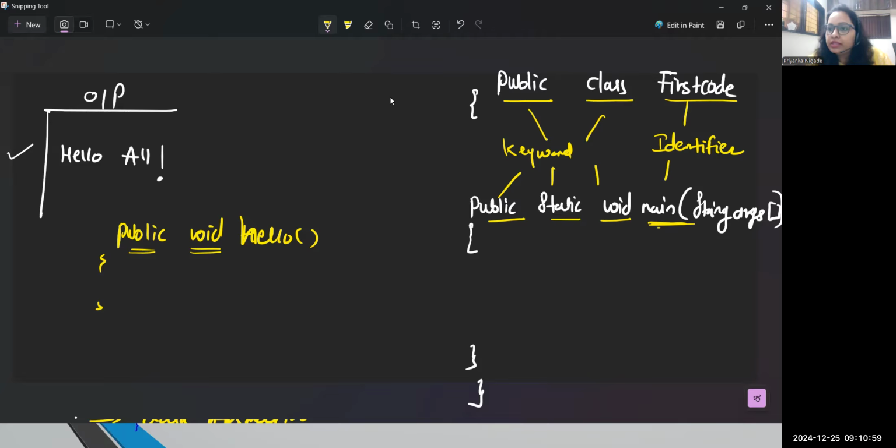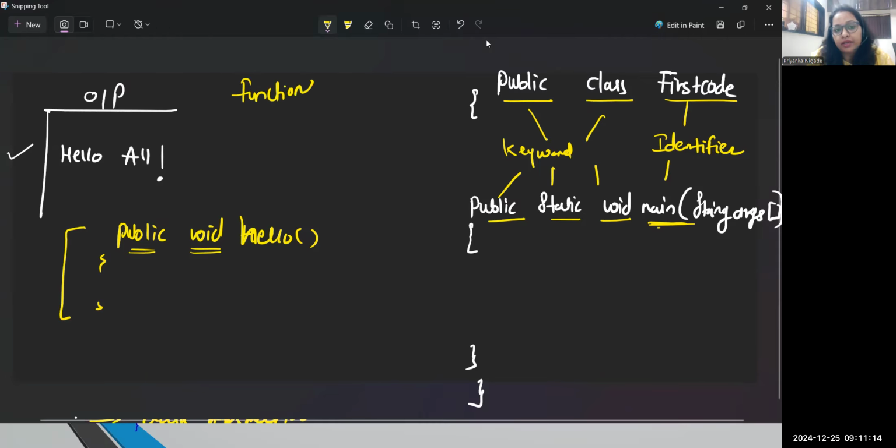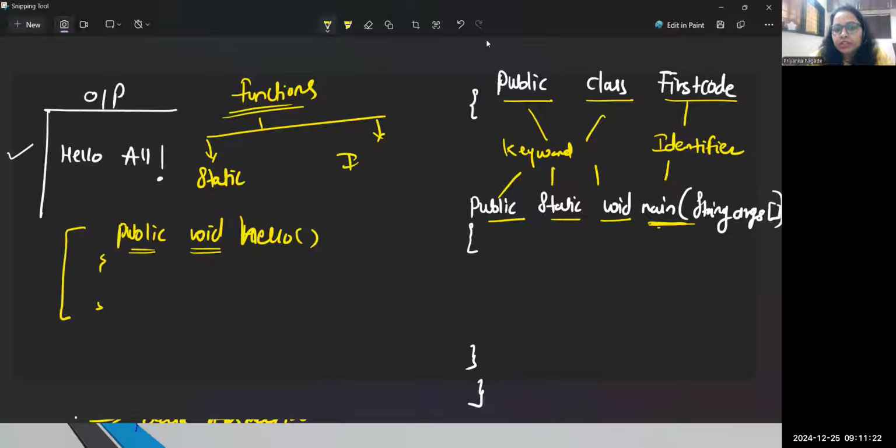Suppose I wanted to return something, then I can write a data type. But we will learn this separately. For now, just understand this is the syntax to design a function. But what type of function is it? I mean, in Java, how many different types of functions are there? We can declare a function as a simple static function, or as an instance function. Static and instance, these are the two types.